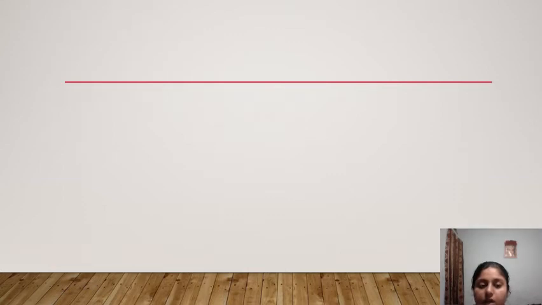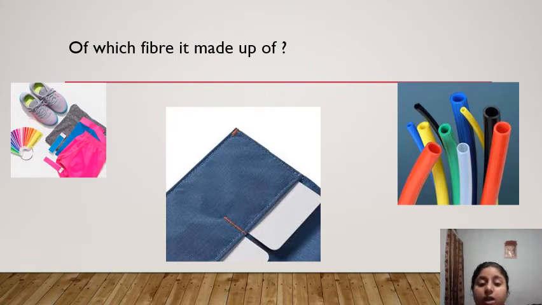Okay, so now see here, here are some products in front of you. Now you observe these products, and then you tell me from which fiber all these products are made. I will give you 10 seconds. Then you tell me from which fiber all these are made. Yes, these shoes, this pant and these pipes. Yes, this wallet. Do you have any idea from which fiber these are all made?